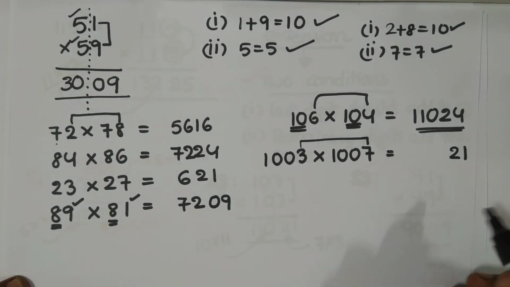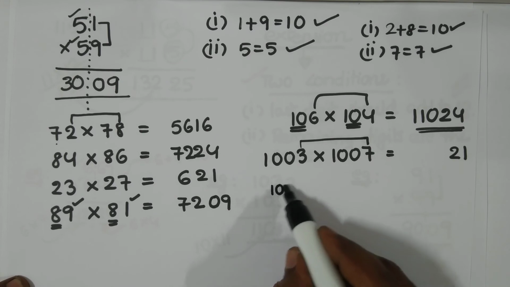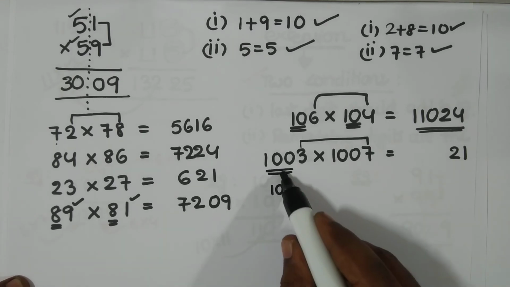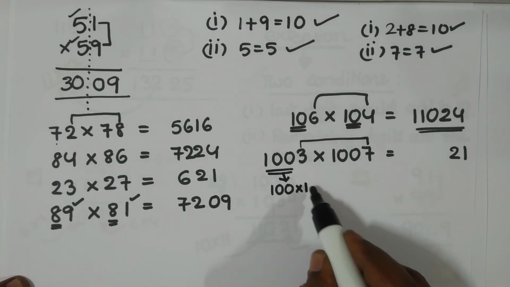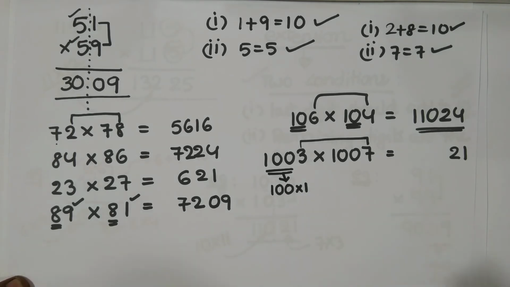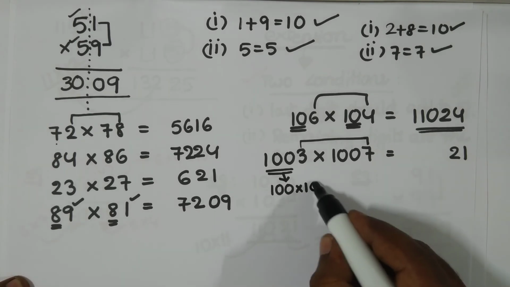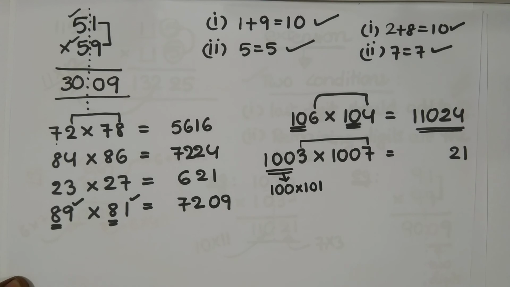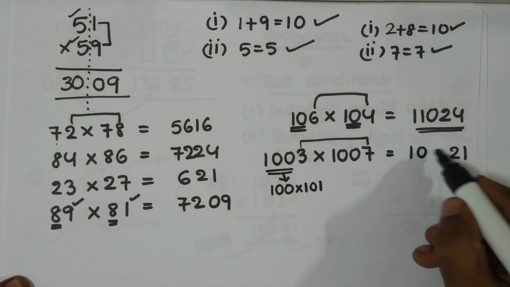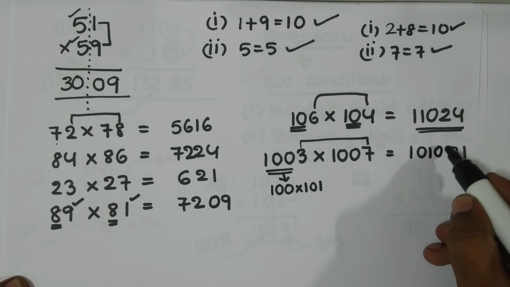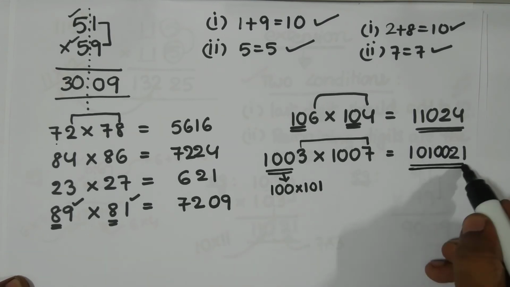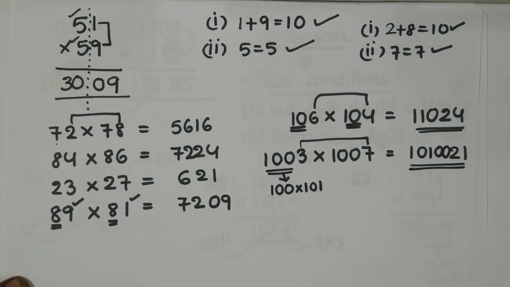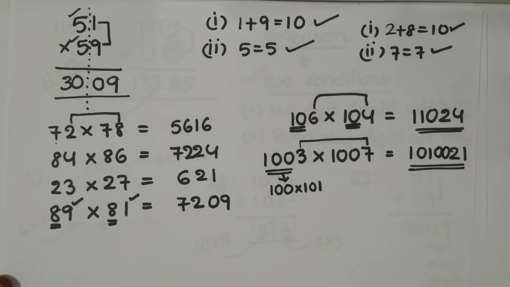Put it like this. Now 100 multiplied by the next number after 100, which is 101. 100 multiplied by 101 is 10100. So 1010021 is the answer.